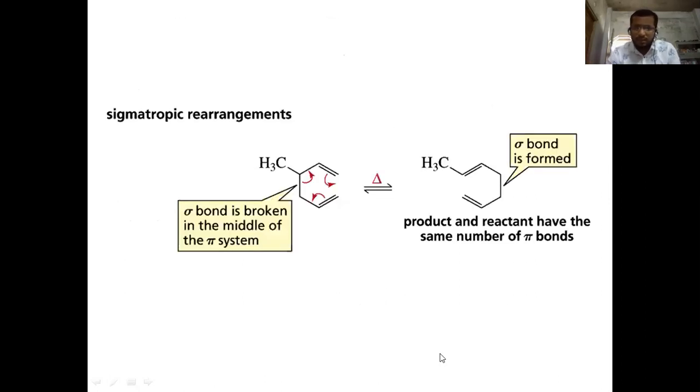Here you can see the sigmatropic rearrangement. How can it be going to be? Here, the sigma bond is going to be broken in the middle of the pi system, and the new sigma bond is going to be formed at this site. The product and the reactant have the same number of sigma bonds. There is no change in the number of sigma or pi bonds. There is only a transfer of the bond from one side to the other side. There is no extra bond added within all this.